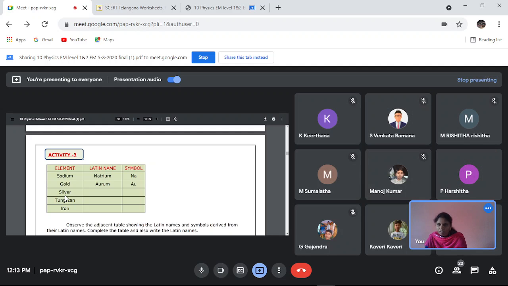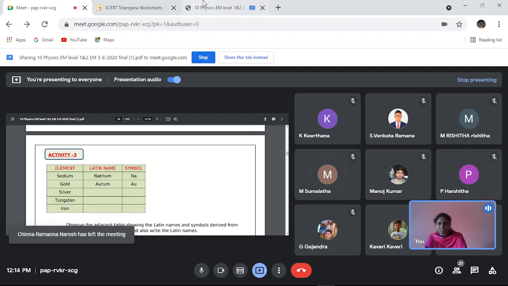The Latin name of tungsten is wolfram, so the symbol is W. Next, iron. The Latin name of iron is ferrum, so the symbol of iron is Fe.